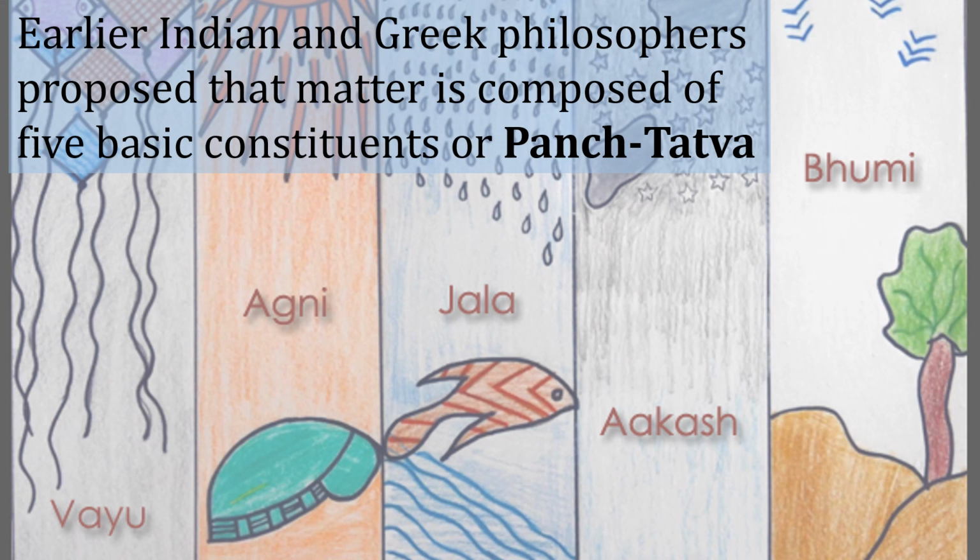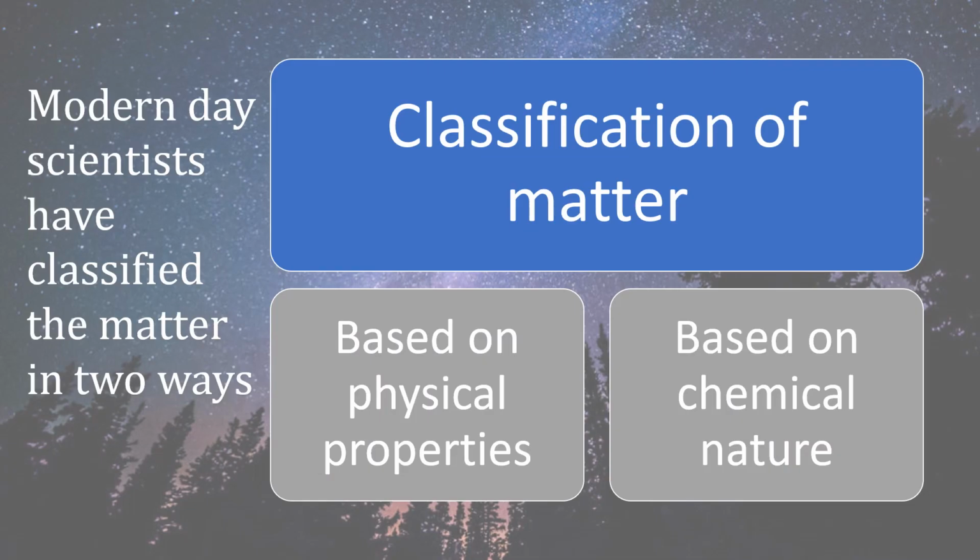Earlier, Indian and Greek philosophers proposed that matter is composed of five basic constituents, or Panch Tattva, that is, air, earth, fire, sky and water. According to them, everything, living or non-living, was made up of these five basic elements. Modern day scientists have classified matter in two ways, based on physical properties and based on chemical nature.